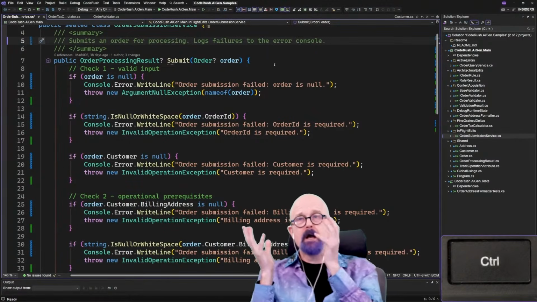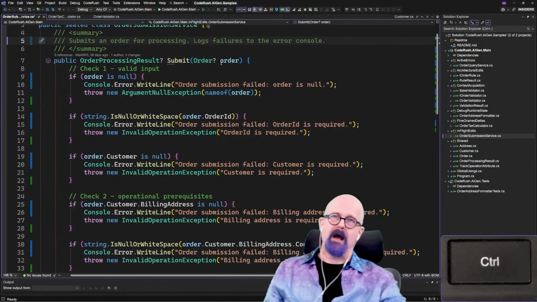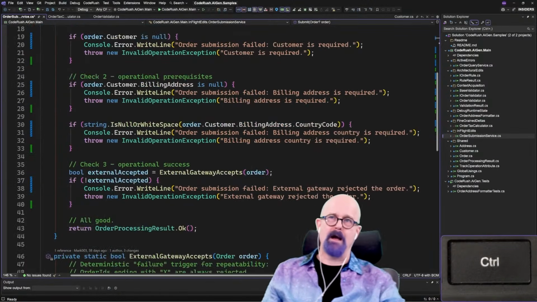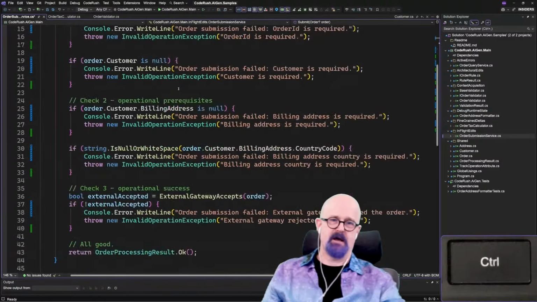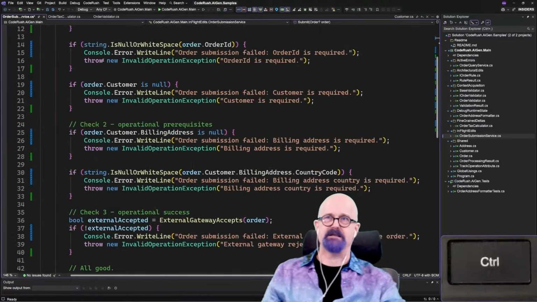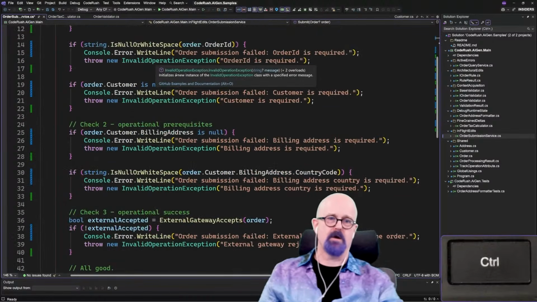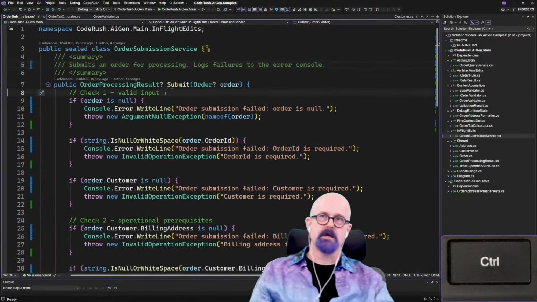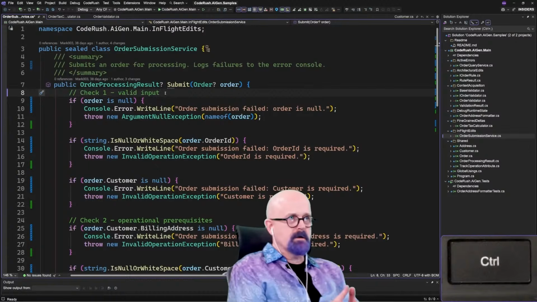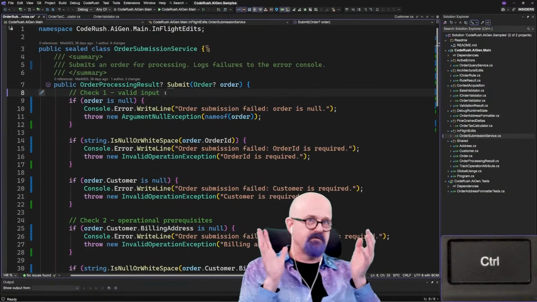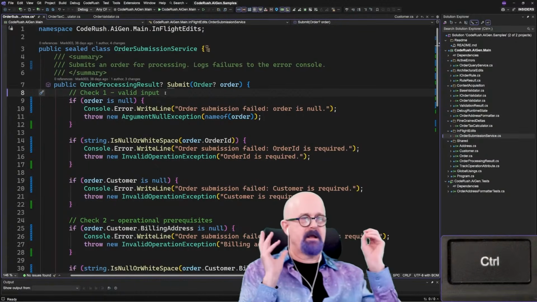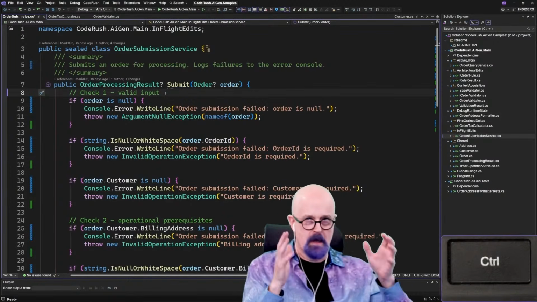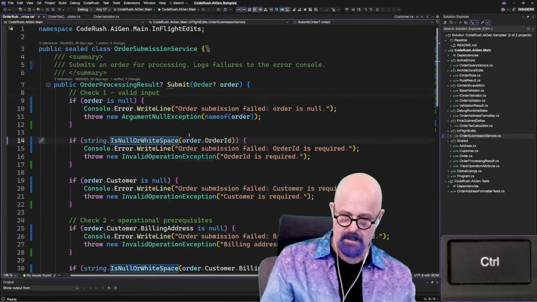So this is what it looks like, right? I've made changes up at the top while it's made changes inside of the method. It added these console error write line calls all the way up and down inside the method. So I can still work. I can work in the file. I can work on the method I'm modifying. I can still work in Visual Studio while it's out there working.